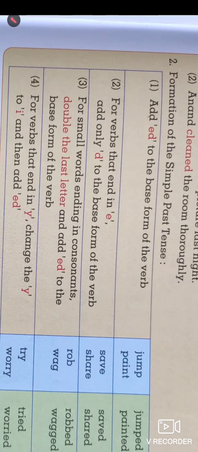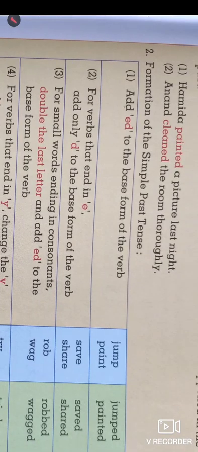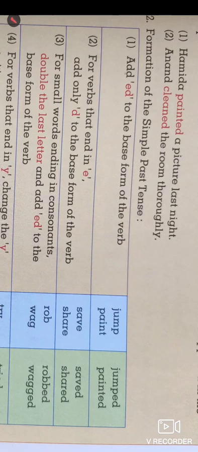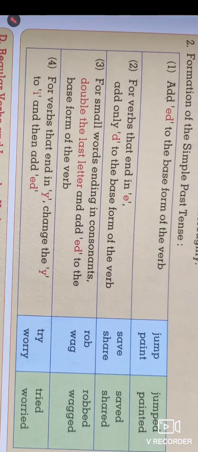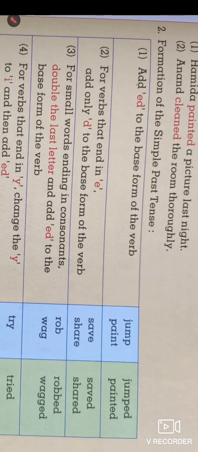Look at the first rule of constructing the simple past tense: add ed to the base form of the verb. For example, jump, jumped; paint, painted. The second type for the simple past tense is when verbs that end in e add only d to the base form of the verb.